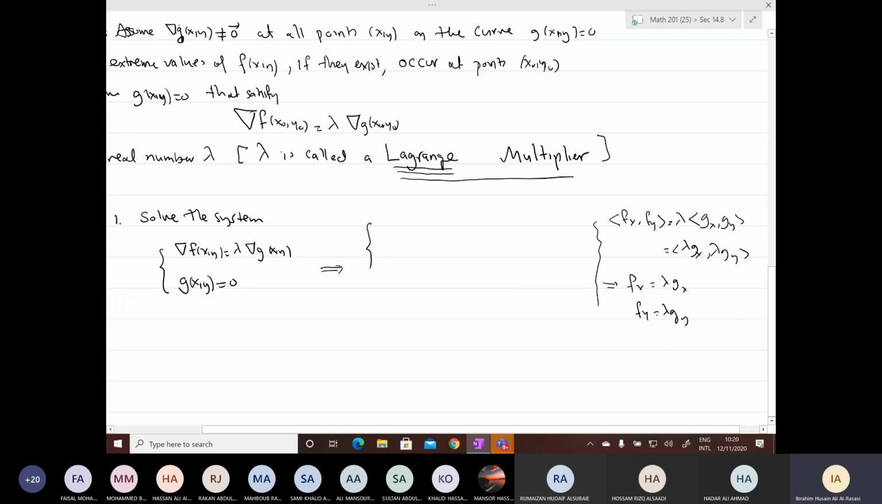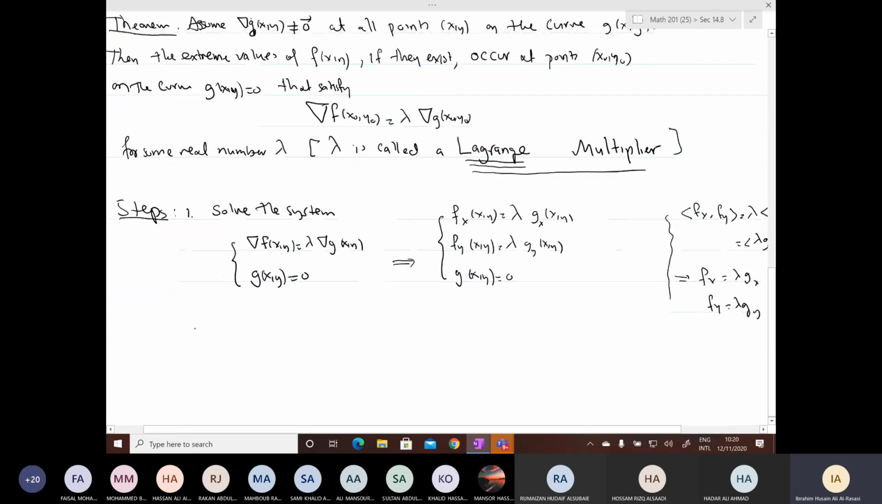So we write them in this manner here. This is f sub x at xy equals lambda g sub x at xy, and f sub y at xy equals lambda g sub y at xy, and then g of xy equal to 0. So in fact, I have three equations and three unknowns. The unknowns are lambda and xy. And for us, we need the point xy, because at that point we'll have maximum or minimum. So you solve the system.